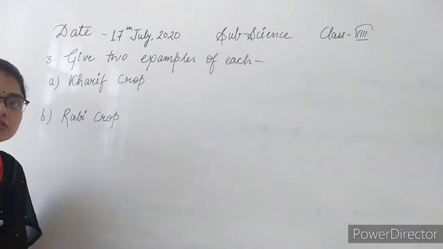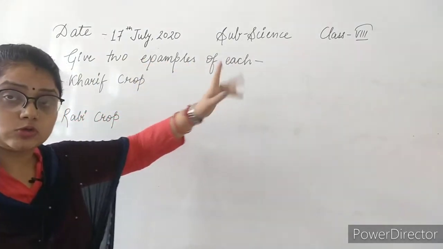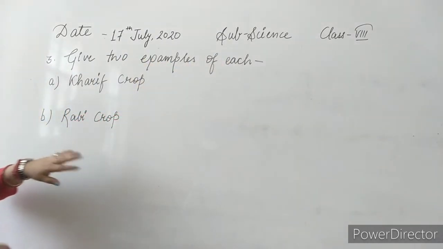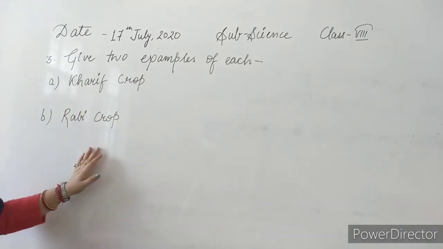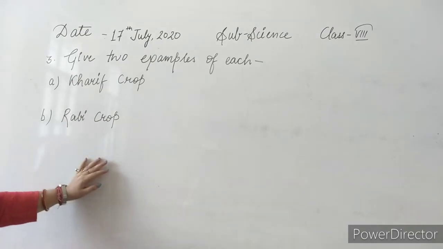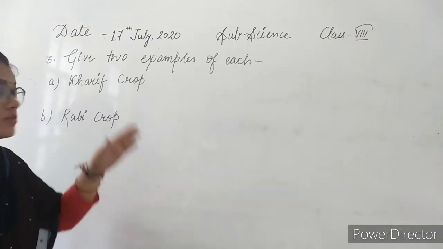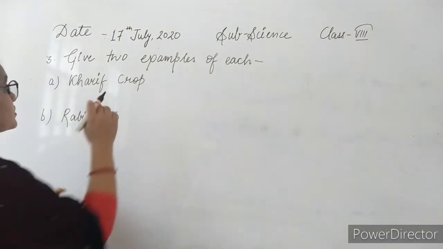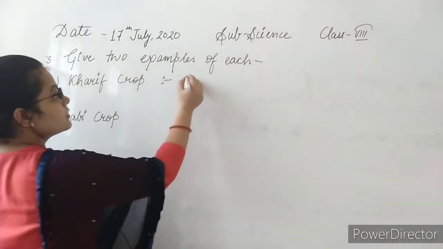The third question is, give two examples of each. Two types of crops have been given in the question. First is kharif crop, another is rabi crop. So you have to write two examples of each. In the match the following we already got the answer for these two points. The kharif crop examples are what, beta?